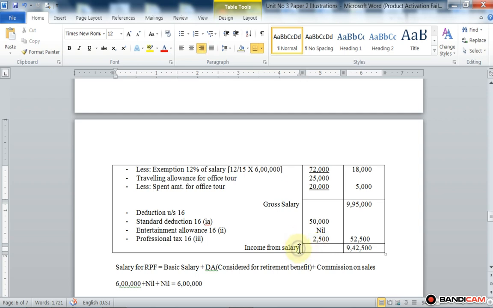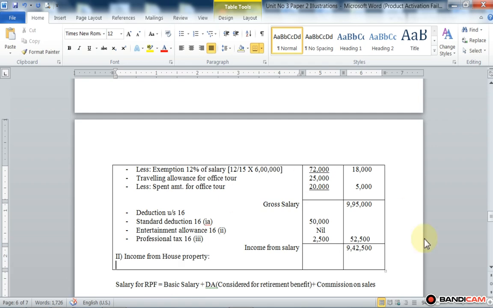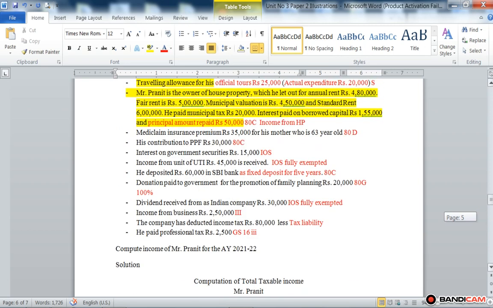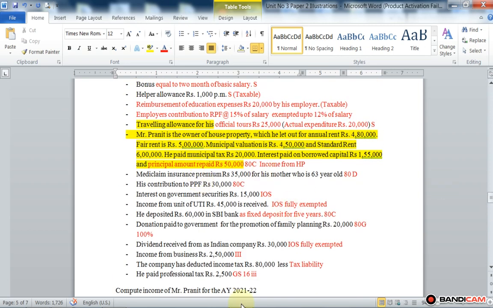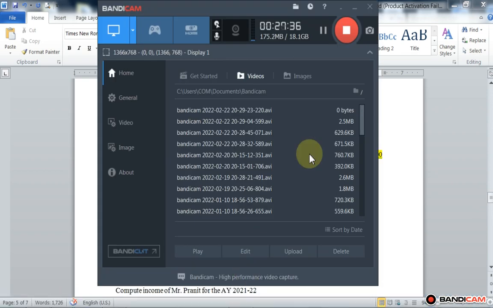Now we compute the second head of income, that is income from house property. We already read the information regarding income from house property. For computation of income from house property, we need to compute first the gross annual value of the house property. Got it?